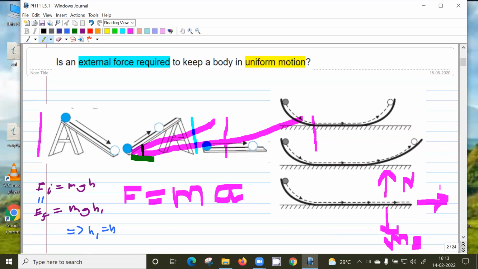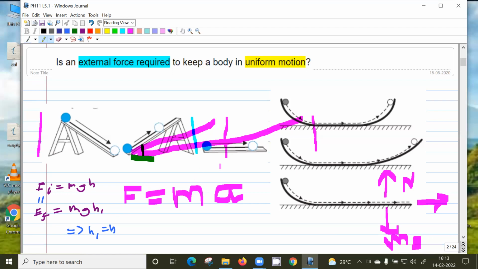So when the force is zero, this thing keeps on moving. This is sort of a proof, or the understanding, of why an external force is not required for the body to be in uniform motion. Here the ball is moving with uniform motion along this horizontal direction with no force in the horizontal direction. So this experiment was done by whom?